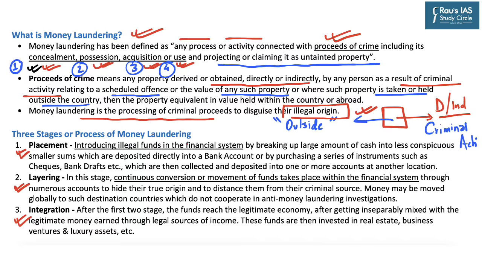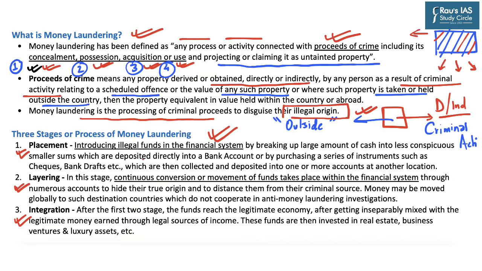Placement means introducing illegal funds or proceeds of crime into the financial system of a country. These illegal funds are introduced into the financial or banking system by breaking a large corpus of fund into smaller parts, and these smaller parts are then deposited into different bank accounts.